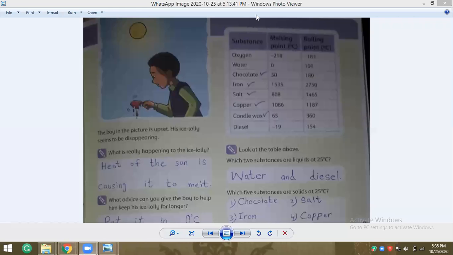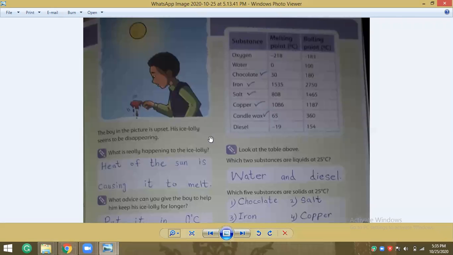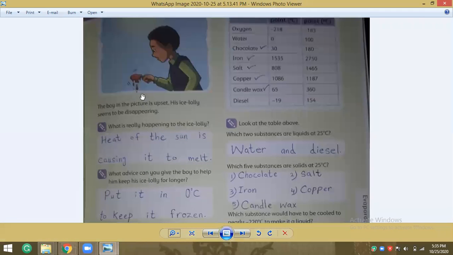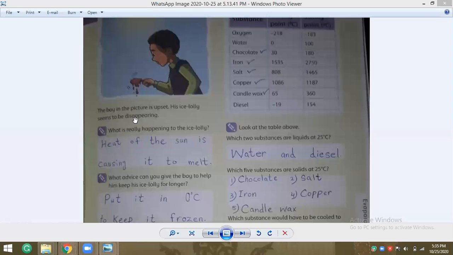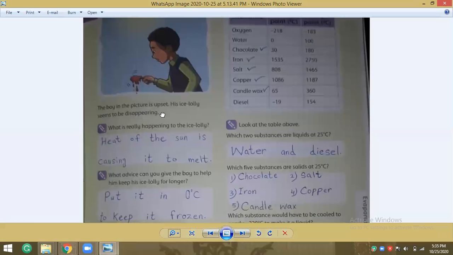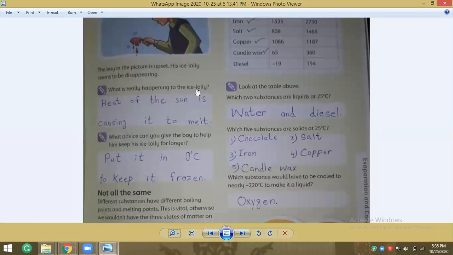Okay, boys, now we have page 43. Here you can see in the picture the ice lolly is melting. The boy in the picture is upset. His ice lolly seems to be disappearing. What is really happening to the ice lolly?